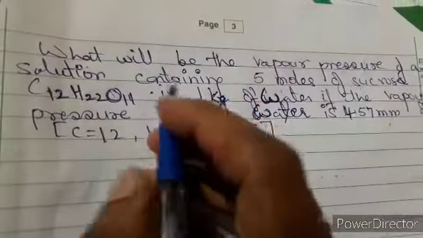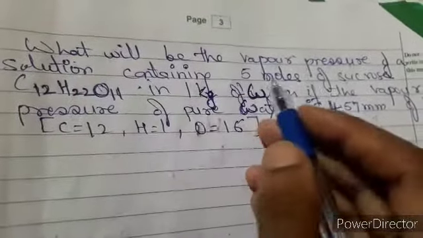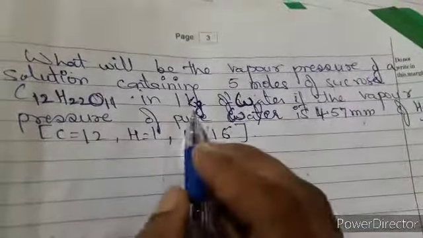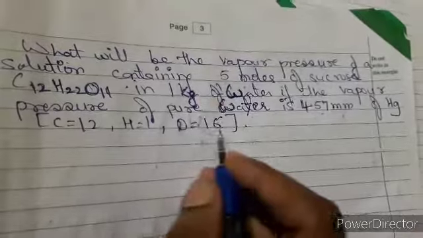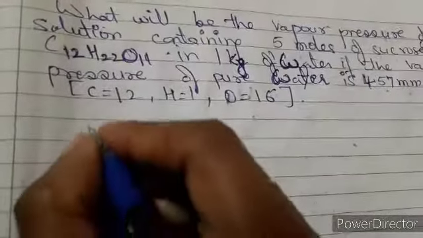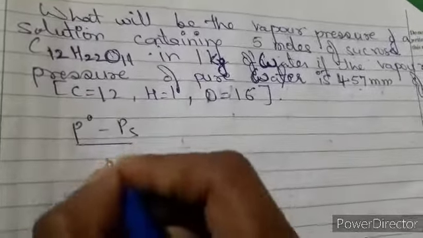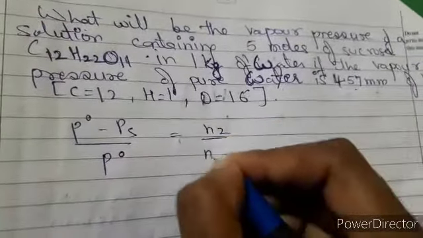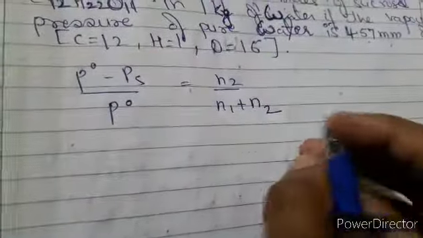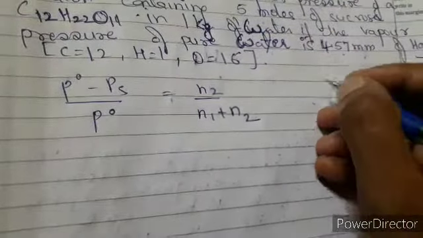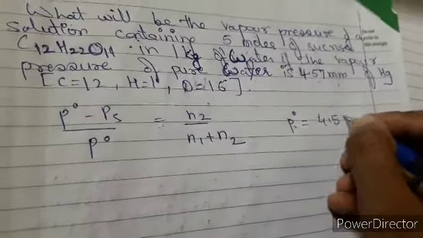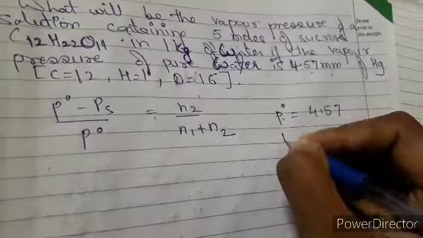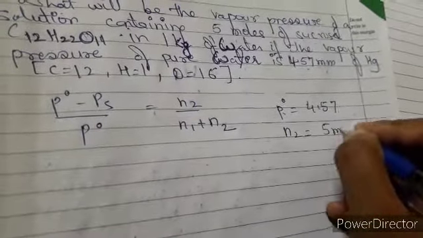Now we have one more question. What will be the vapor pressure of a solution containing 5 moles of sucrose in 1 kg of water, if the vapor pressure of pure water is this much mm of Hg, as given to us? Let's focus on the same formula again. What is given: P naught is 4.57, and N2, the number of moles of sucrose, is 5 moles.